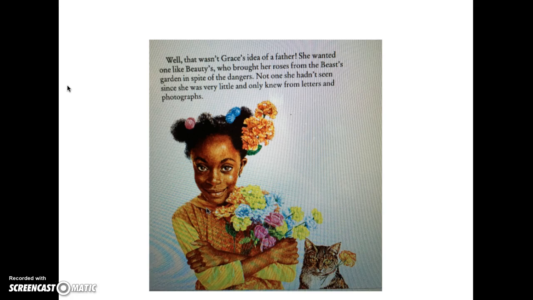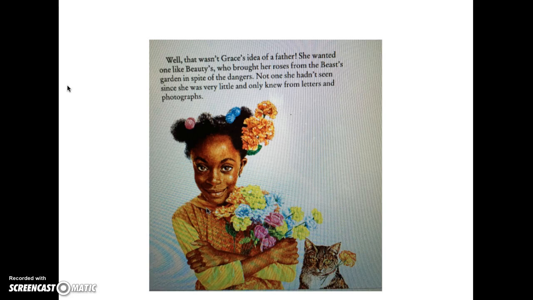And we can see that the author started a new paragraph here as well. And she wrote, well, that wasn't Grace's idea of a father. She wanted one like Beauty's, who brought her roses from the beast garden in spite of the dangers, not one she hadn't seen since she was very little, and only knew from letters and photographs.